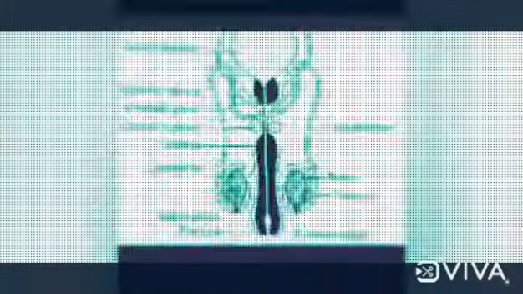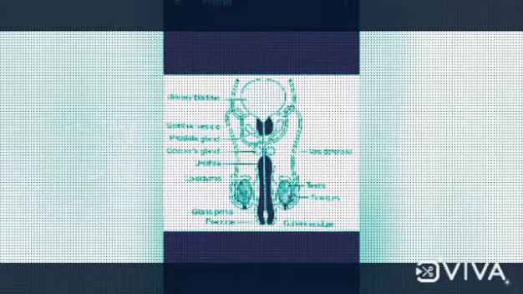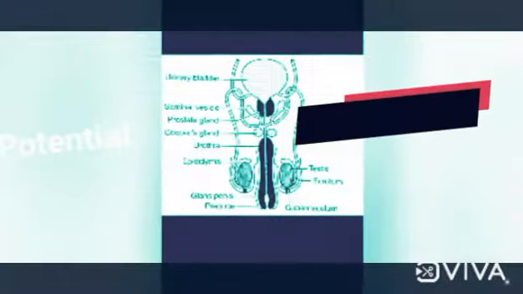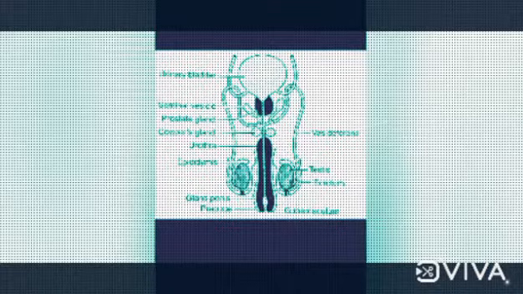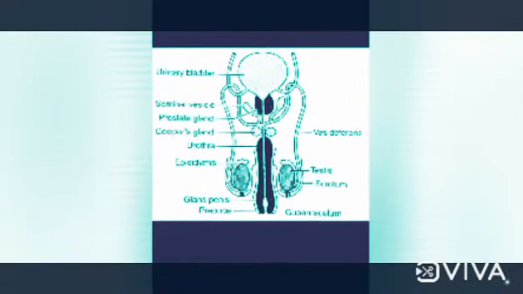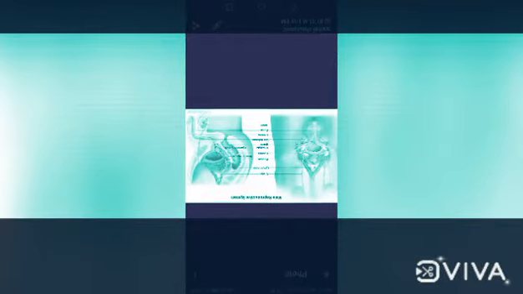Primary sex organs are the testes, and secondary sex organs are the accessory glands and external genitalia. The primary sex organs are responsible for gametogenesis and sex hormones, and the secondary sex organs' functions are transportation and conduction of gametes.